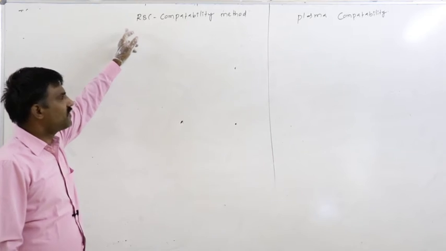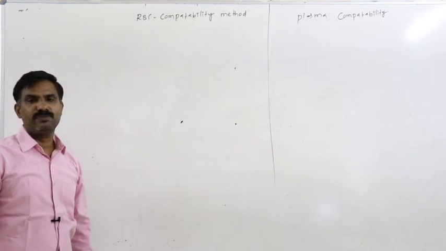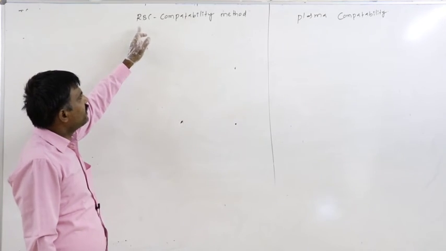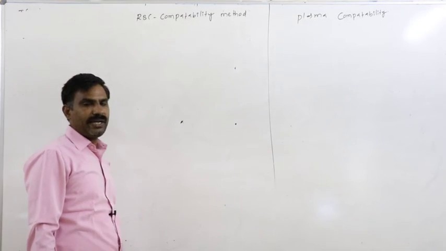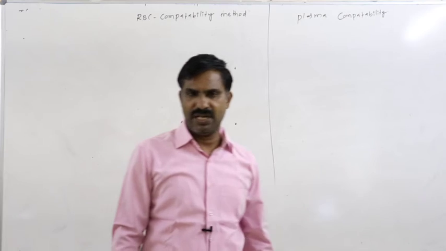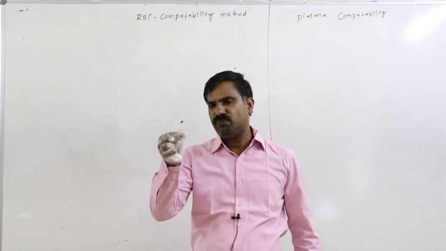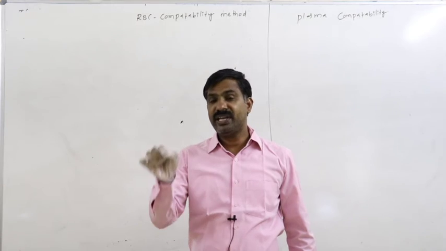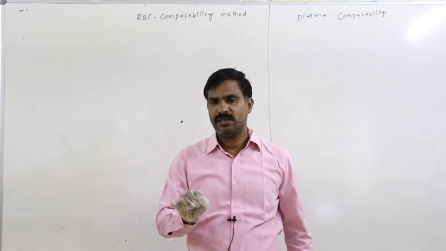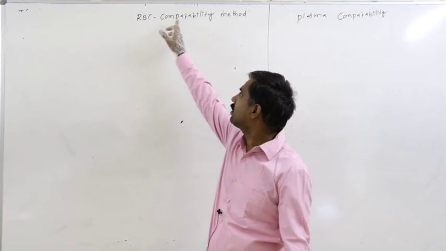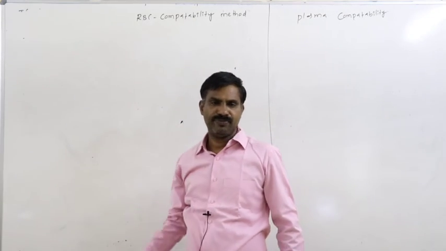One is the RBC compatibility method, second one is the plasma compatibility method. So what is the RBC compatibility? Compatibility means no reaction. By considering what kind of component, if we can transfuse the blood, reactions may not occur. That is said to be the RBC compatibility.